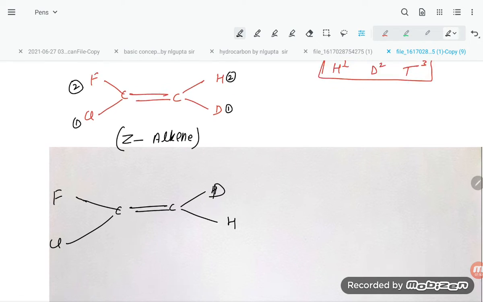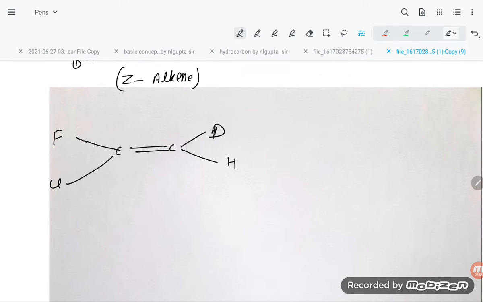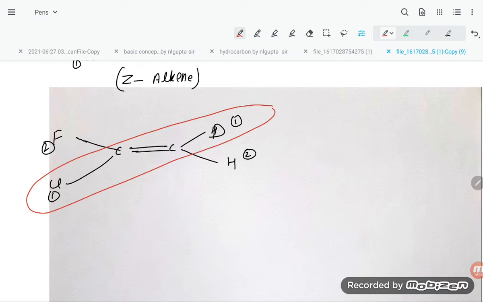So dear students, what can you do? Out of deuterium and hydrogen, deuterium will take priority; chlorine will take priority over fluorine. See where the priority groups are: on the opposite side. So that is E alkene.